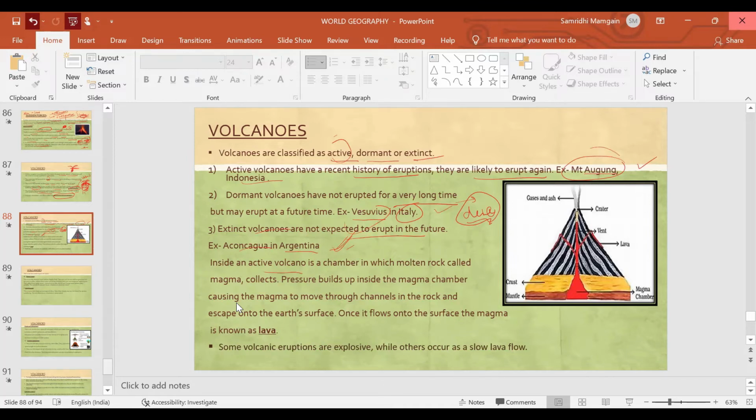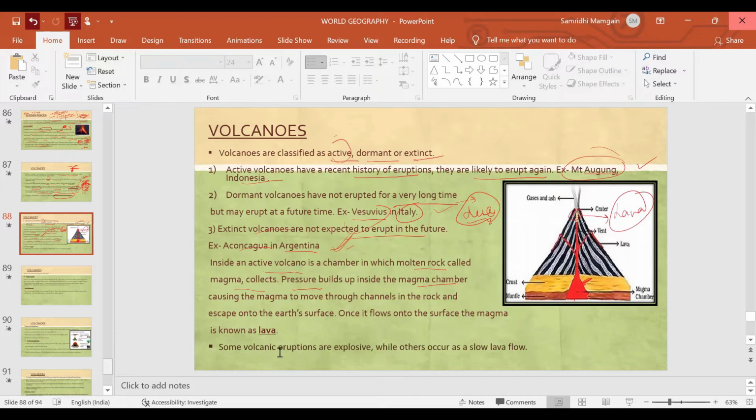Now, inside an active volcano is a chamber. So you can see this is the chamber. Okay, this is the chamber in which molten rock or magma collects. So magma gets collected here in the chamber. And then with time, pressure builds up inside the magma chamber. And due to the pressure, the magma will rise. Okay, it will start moving upward, causing magma to move through the channels in the rock and escape onto the earth's surface. So magma will move and it will come out of the vent of this volcano. Once it flows onto the surface, it is known as lava.